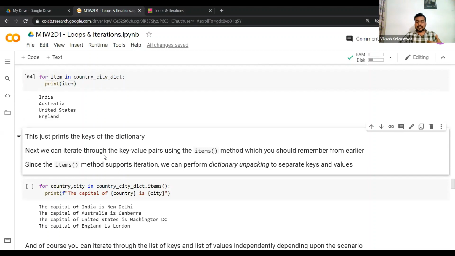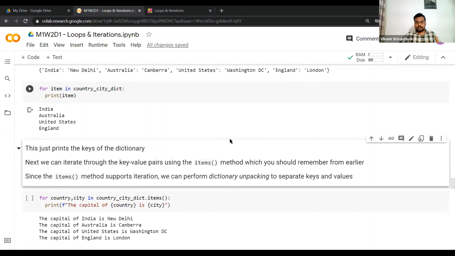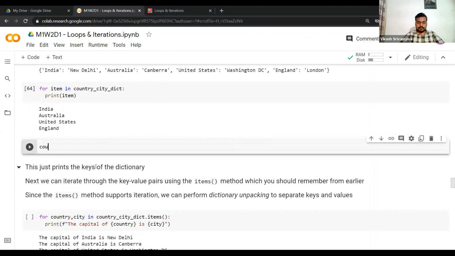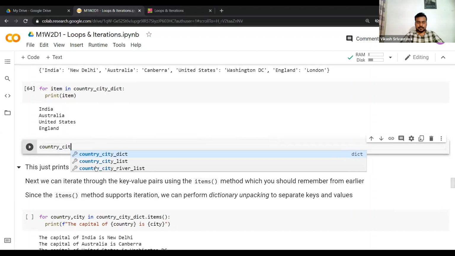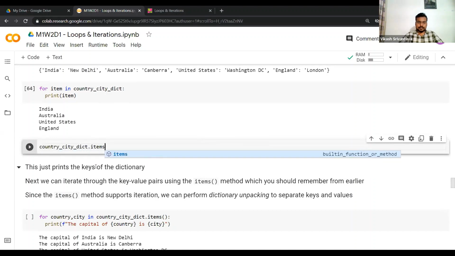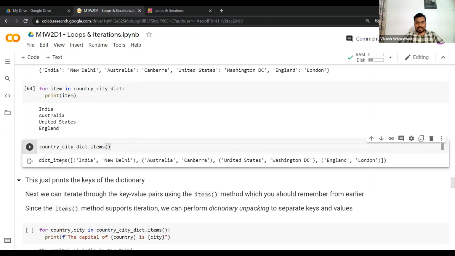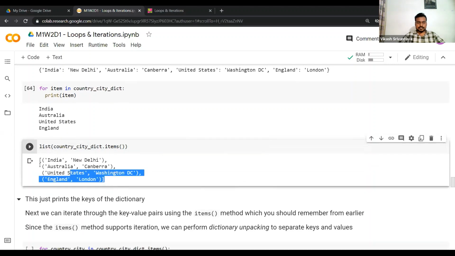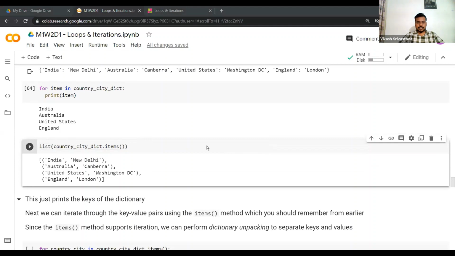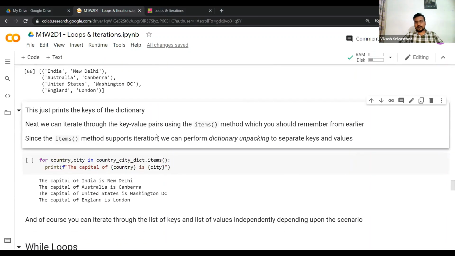Next, we can iterate through the key value pairs using the items method. I am not sure if you have used this items method. So dict dot items. Have you tried to run this before? If I just write list here, this will be a list of tuples only. So this is essentially a list of tuples. That's great.